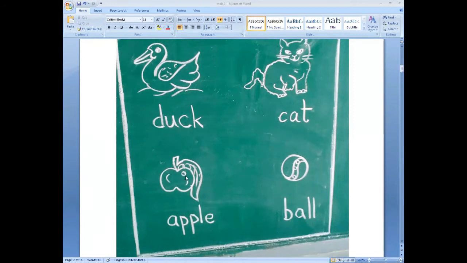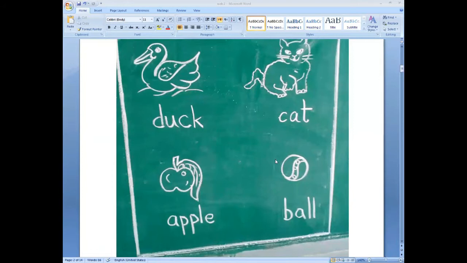C-A-T, cat. Now this is an apple. Apple starts with letter A. Next picture, it is a ball. The ball starts with letter B. Now, students, tell me, what is the first alphabet letter?